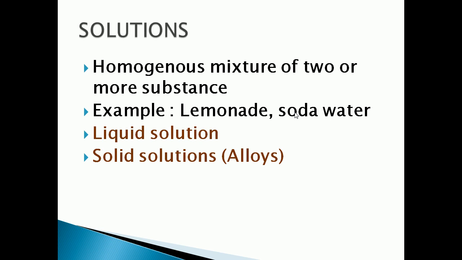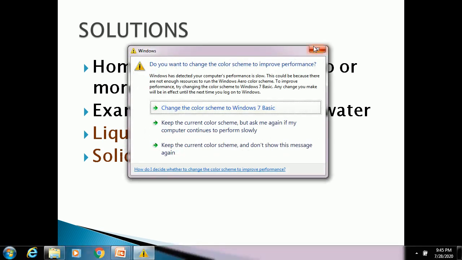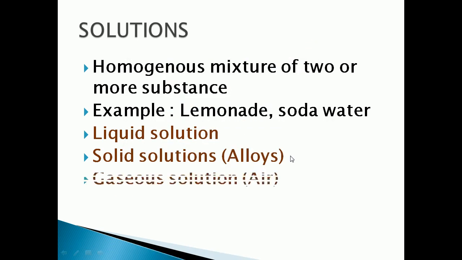So alloy is a mixture of two or more metals, or sometimes we can combine metal and non-metal also, and we cannot separate it with any physical method. An example for alloy, I already told, is brass. That is an example for solid solution. Now there is a gaseous solution also. We can have solid solution as well as gaseous solution.